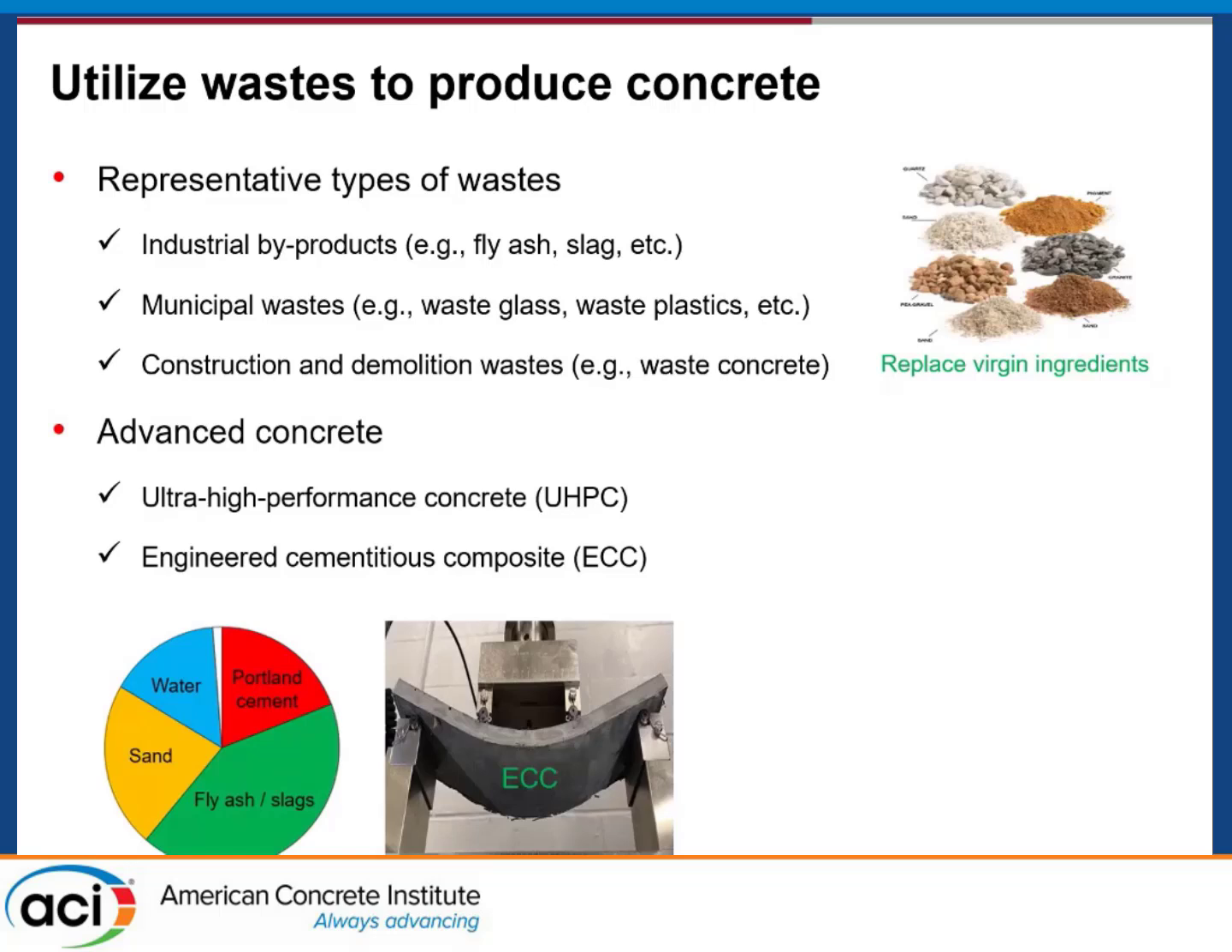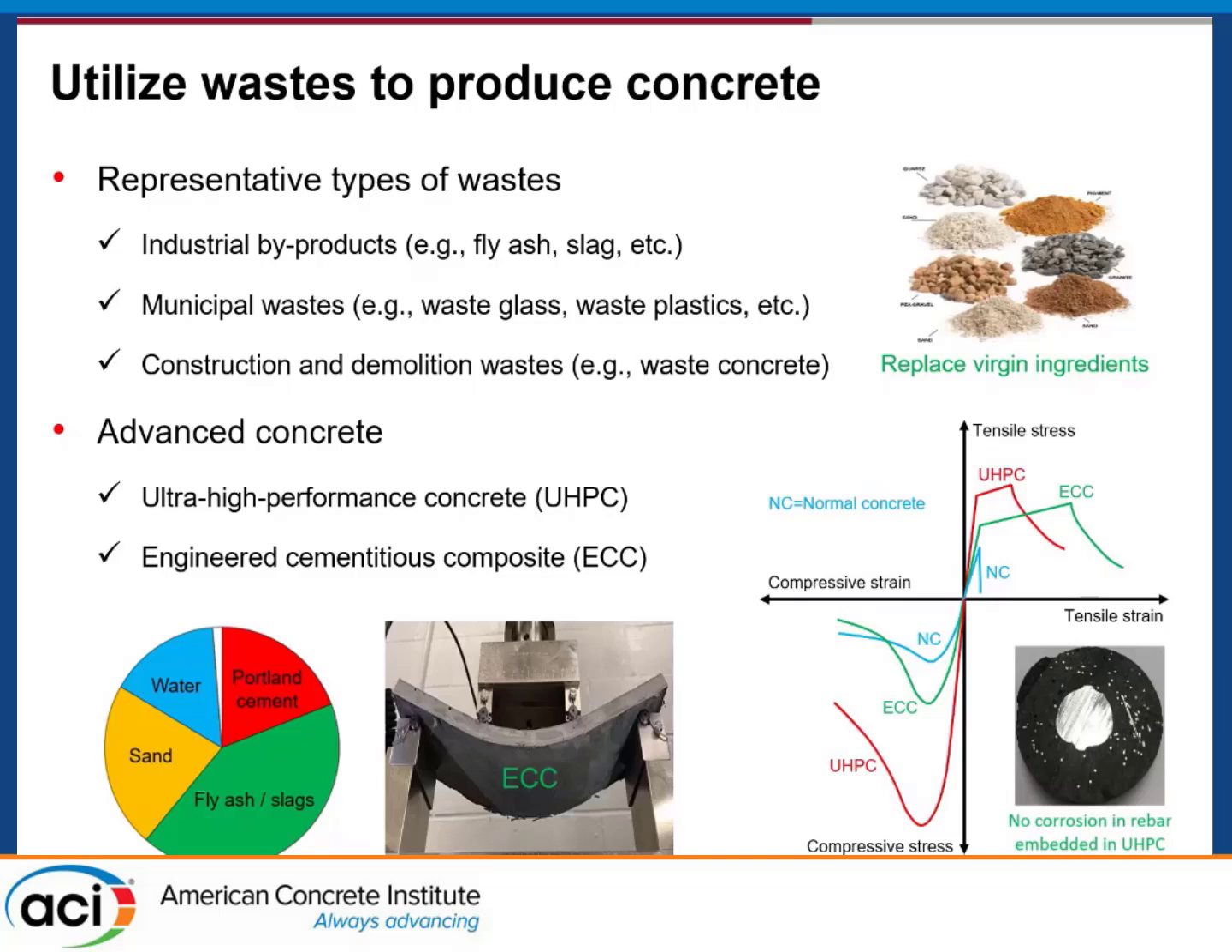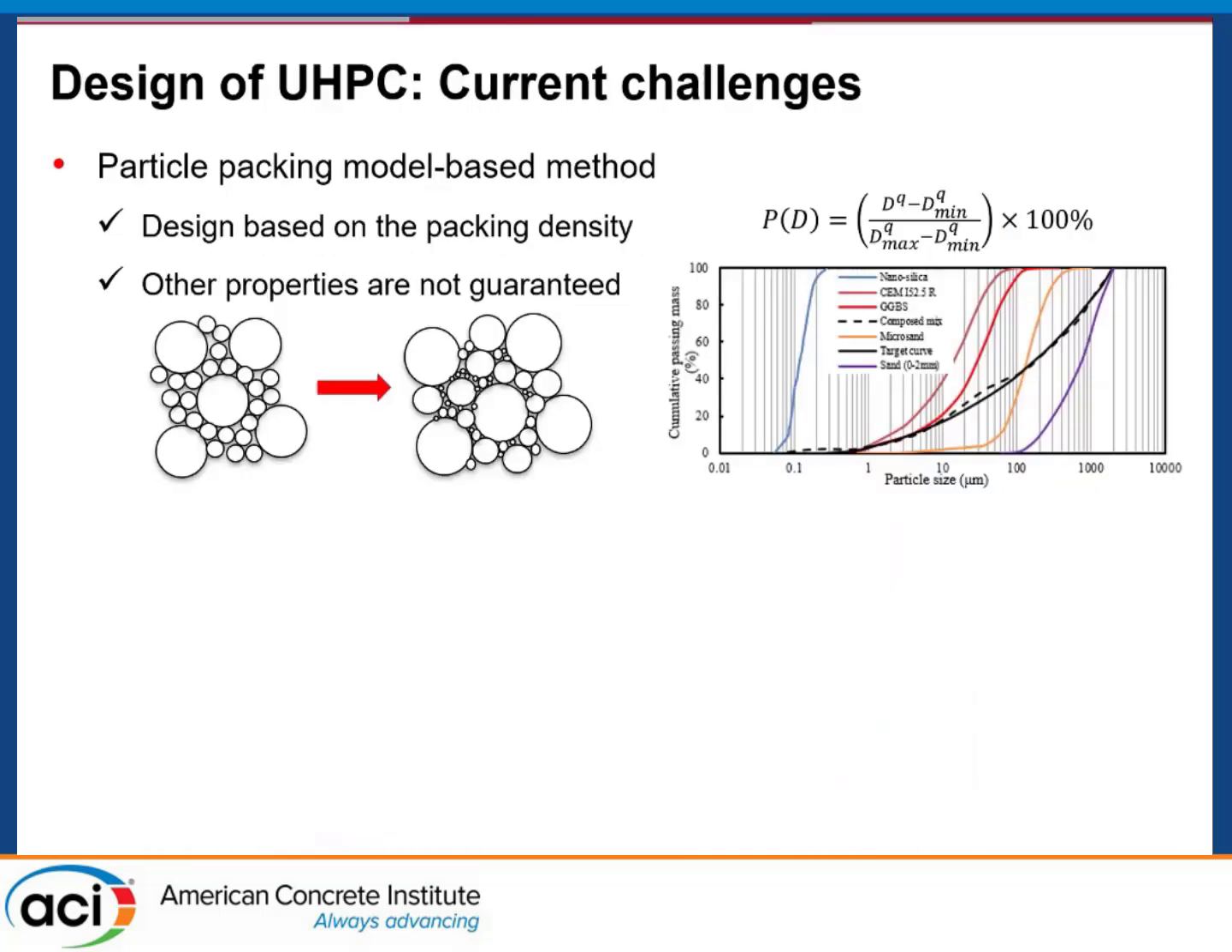In many cases, the use of waste materials might compromise the performance of the concrete, like flowability and mechanical properties and durability. But some very important research has been done to develop high performance, like ultra high performance concrete and strain hardening cementitious materials with very unique mechanical properties and durability. So, for example, UHPC and ECC, they achieved very high mechanical properties and durability.